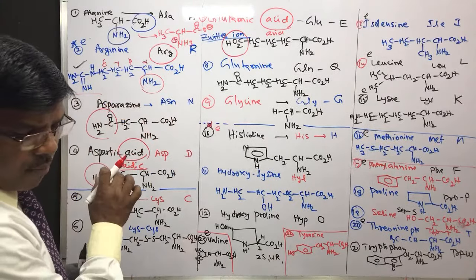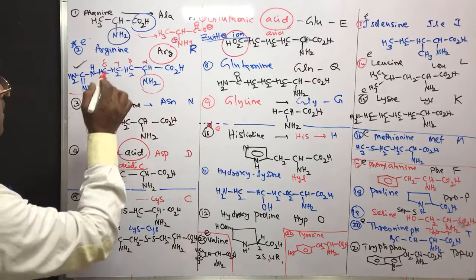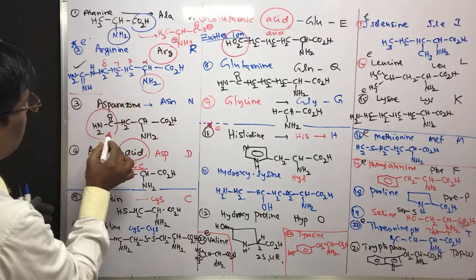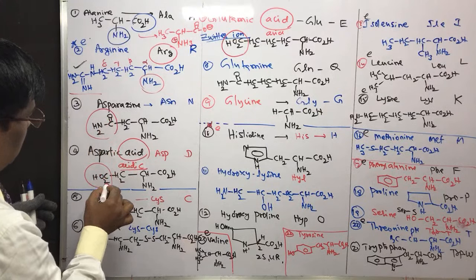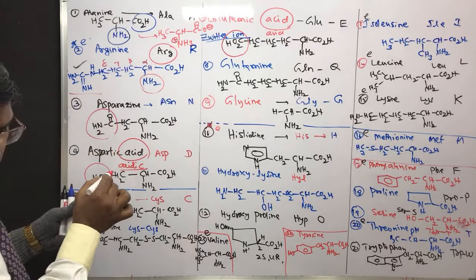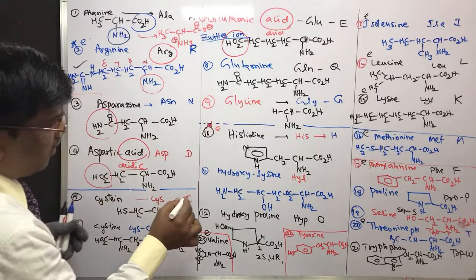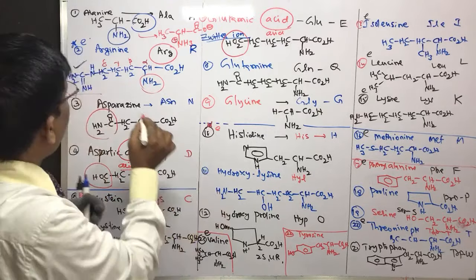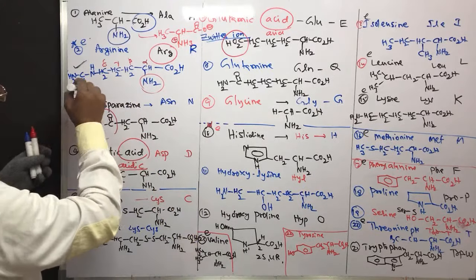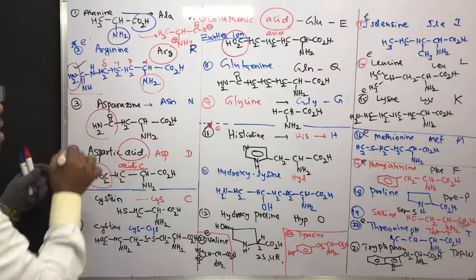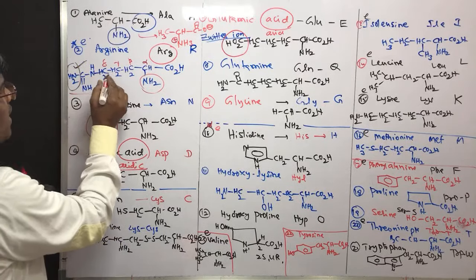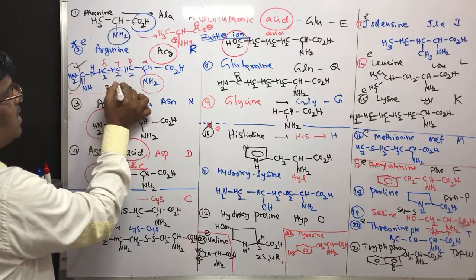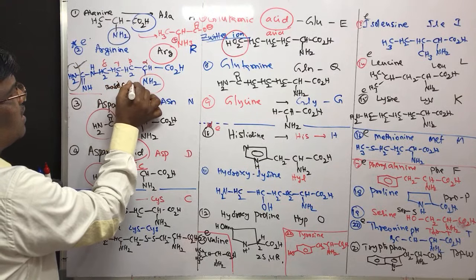Then come the basic amino acids. Arginine is a basic amino acid. This has an extra amine group. So this is a basic amino acid.